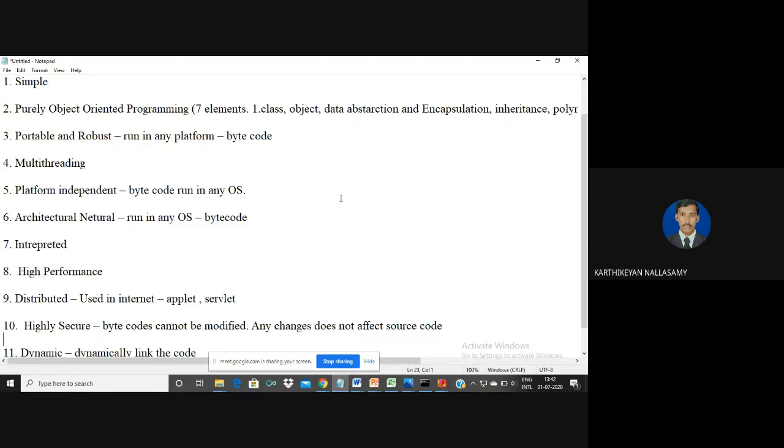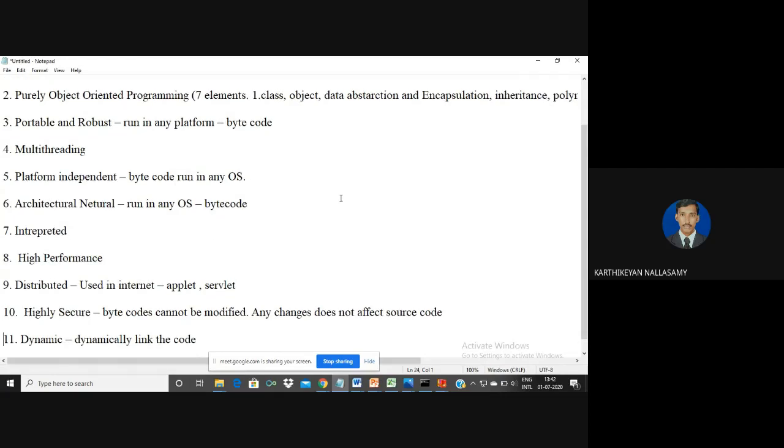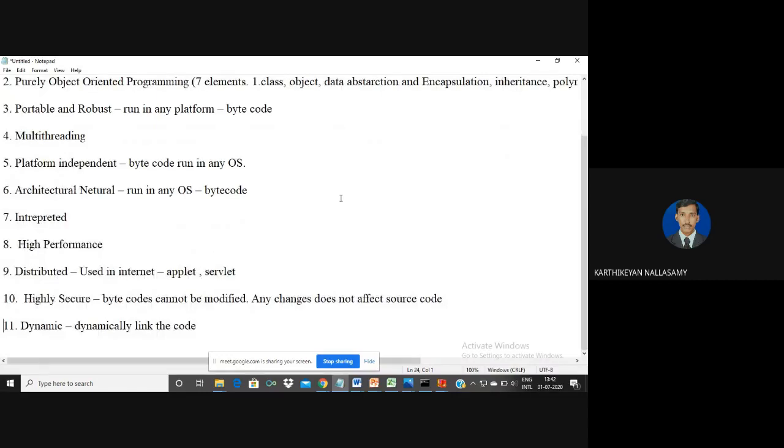And Java is highly secure compared to C and C++, because if there are any changes in the class code, it does not affect the original source code. And it is dynamic, which means Java can link with any files, any predefined function or any method only at the time of running. So it will be dynamically bound with any other methods called by us. So these are the different characteristics of Java.